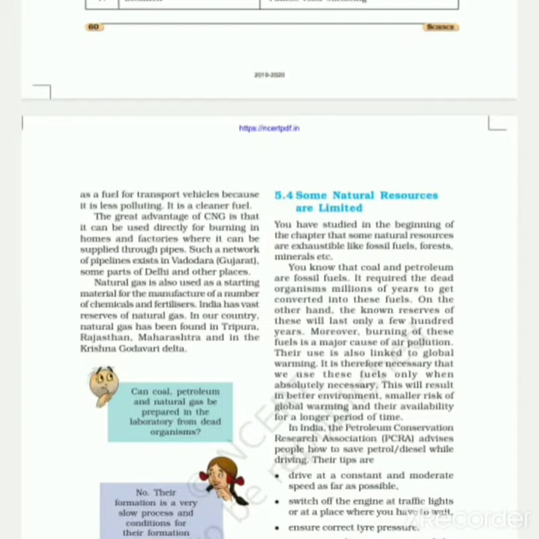So earlier we had seen the constituents of petroleum and the uses of petroleum. You need to learn that chart by heart. Next, we had seen natural gas, how it is transferred from mines to the industry or to the homes. It is transferred through pipes. Mostly you can see that in Gujarat, that is Vadodara. Vadodara comes under Gujarat. Also some parts are available in Delhi and other places.